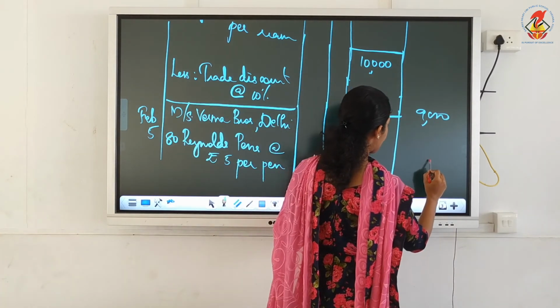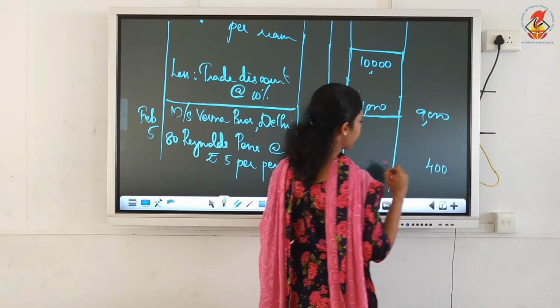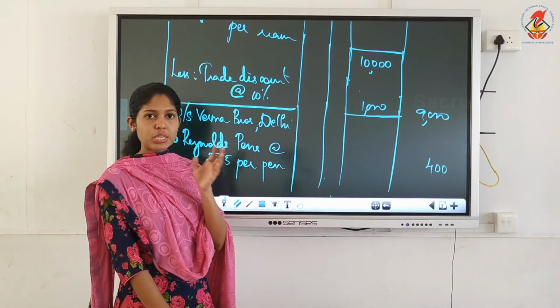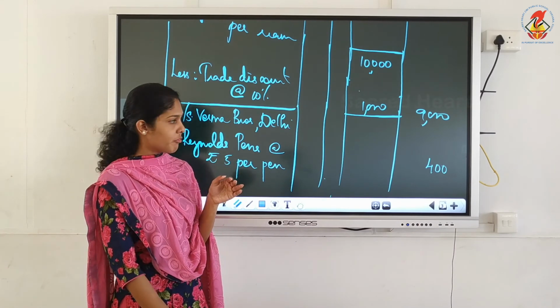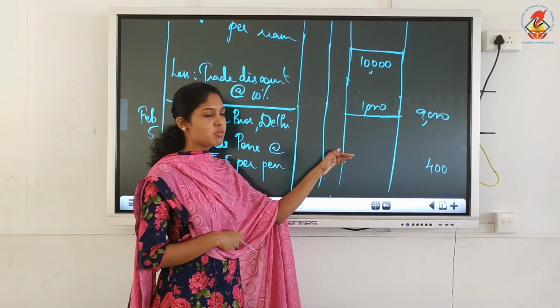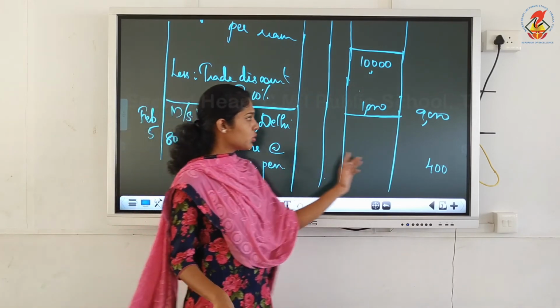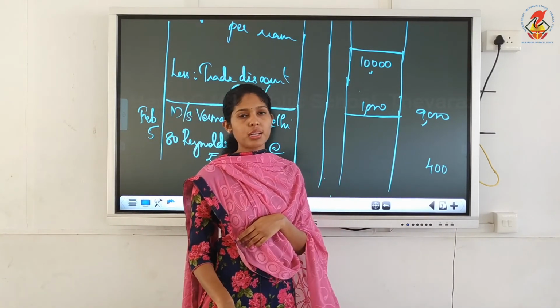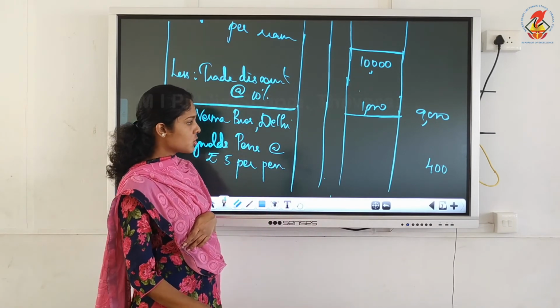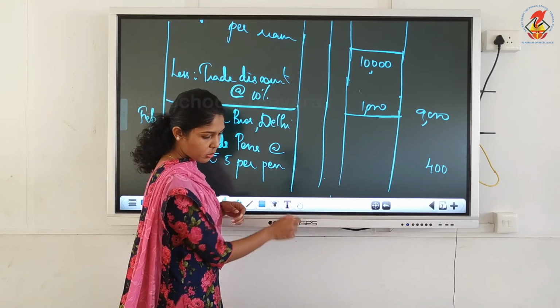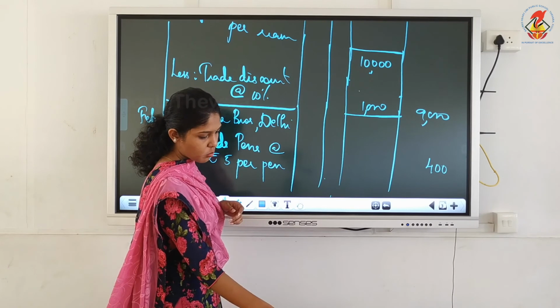You can write directly in the amount column because we have purchased only that item on February 5th. We don't have any item to be added or deducted with that. So you just have to compute this and write this 400 in the outer column. Understood? Now the transactions are over, isn't it? Only 3 transactions we have.